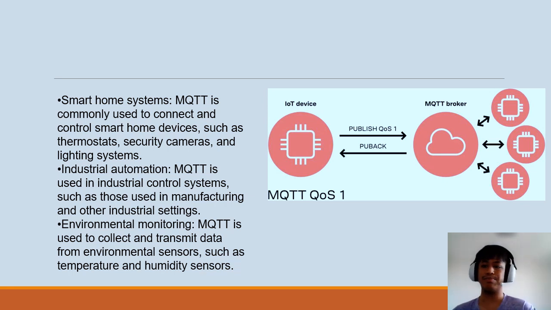For example, an MQTT-enabled sensor in a factory can publish data on machine performance to an MQTT broker, which can then be subscribed to by a dashboard displaying the data, an alert system, or other monitoring system. It is also commonly used for fleet management, weather monitoring, building automation, and many other remote monitoring applications.